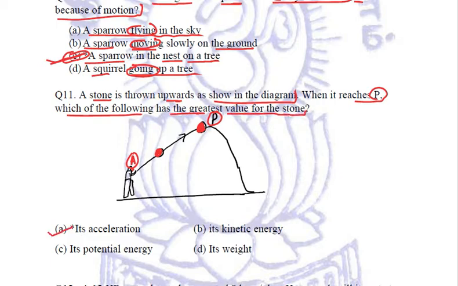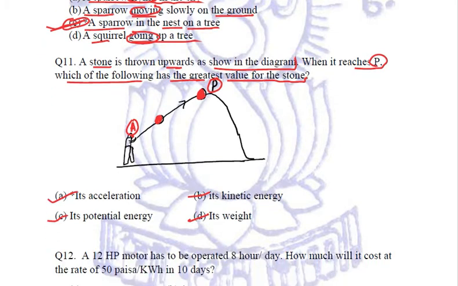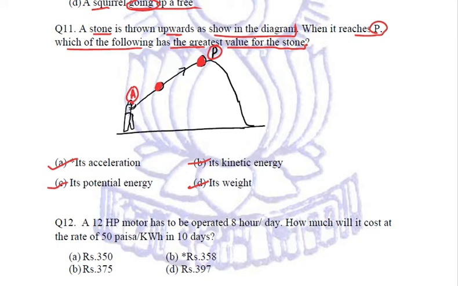Is it its acceleration, or its kinetic energy, or its potential energy, or its weight? So what exactly will be maximum at this point? The maximum value will be of acceleration, because it has reached the maximum height. So the maximum value will be of acceleration.